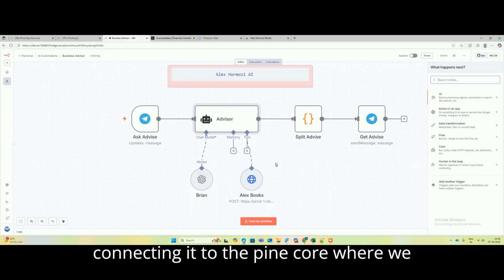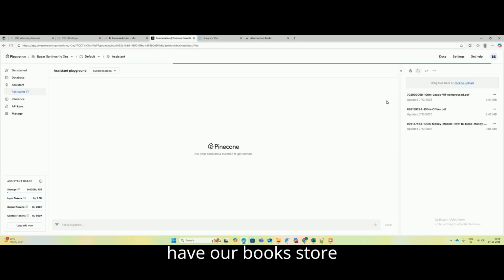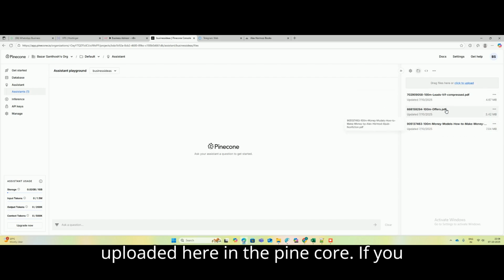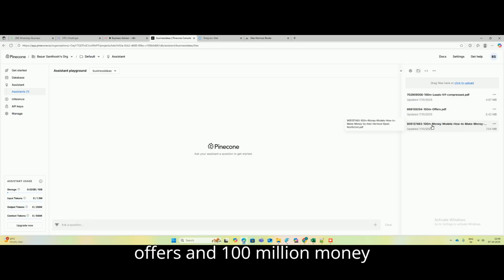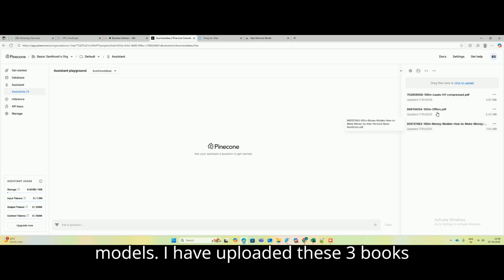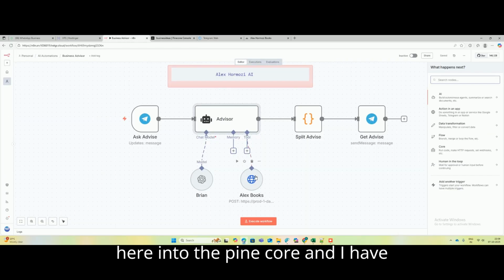We are connecting it to Pinecone, where we have our books uploaded. If you see 100 million leads, 100 million offers and 100 million money models, I have uploaded these 3 books into Pinecone and I have connected this node to Pinecone.